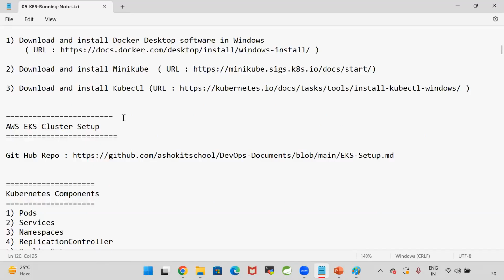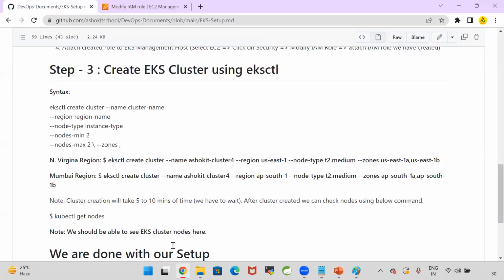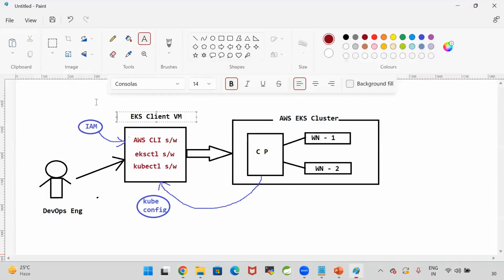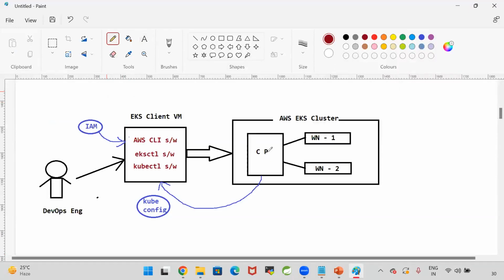Ashok, there is one question. Can I use my local laptop as the EKS client machine if kubectl and the AWS client are already installed? Yeah, you can use it, but here, the client machine that we are using is a micro machine only, free of cost, no problem. Okay, I got it.